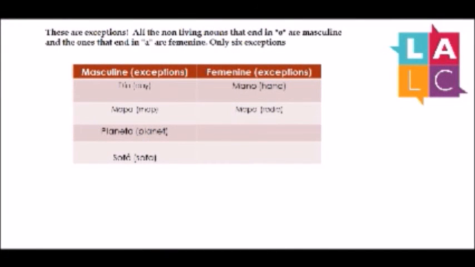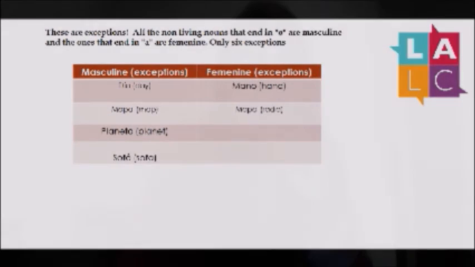You have radio here y mano here. So radio y mano end in O, but they are feminine. And there are just two exceptions. That mapa that is in there, I'm going to take it out, it is from the other one. It's only radio and mano. Mano means hand. It's la mano, feminine, but these are exceptions, okay?